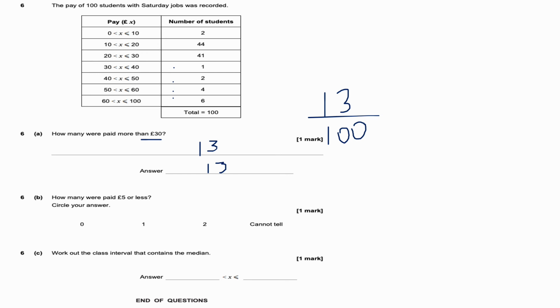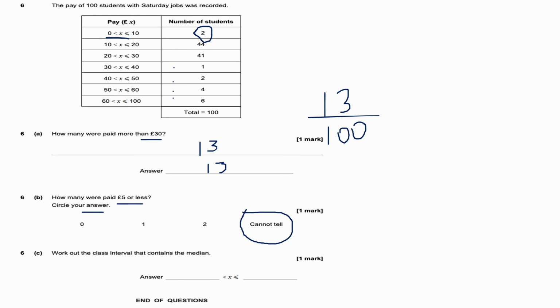Part B, how many were paid £5 or less? Circle your answer. Okay, so £5 or less means that it lies in this interval, but we don't know because this is what I call group data, so I don't know if they were paid £5 or less. This interval could be that someone gets £6 and £8, because that still satisfies, or someone gets £1 and £9, so I can't tell, okay, because this is what I call group data.